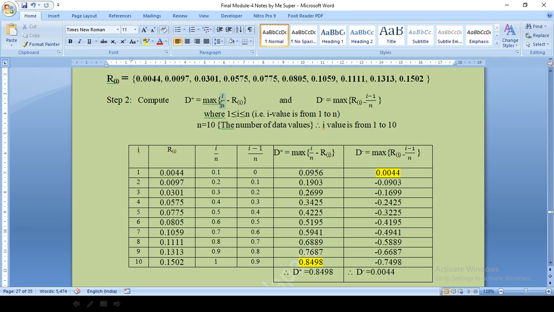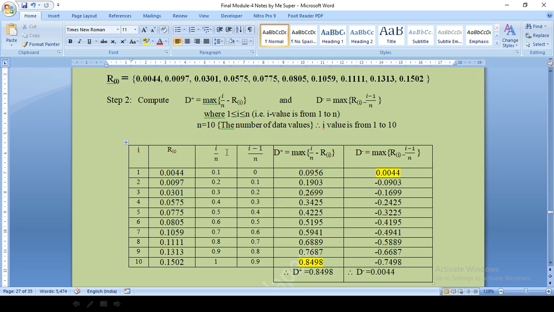As this formula has i by n, I will be doing i by n. When i is 1 and n is 10, 1 by 10 is 0.1. When i is 2, 2 by 10 is 0.2. When i is 3, 3 by 10 is 0.3. Like this it goes, and finally 10 by 10 is 1. After doing i by n, I will also do i minus 1 by n, because it is required in the second formula.